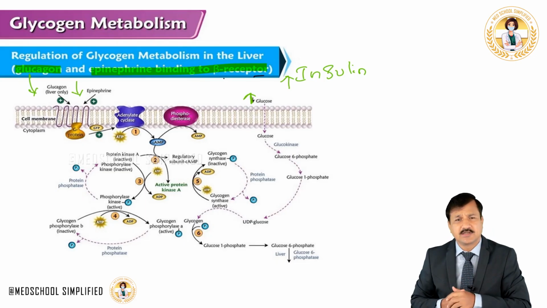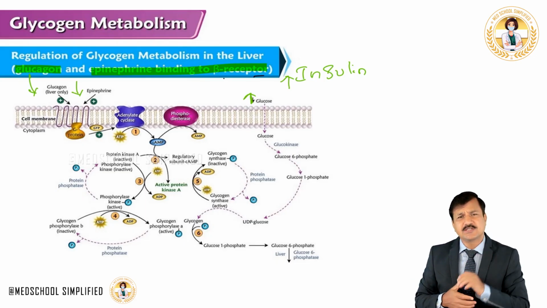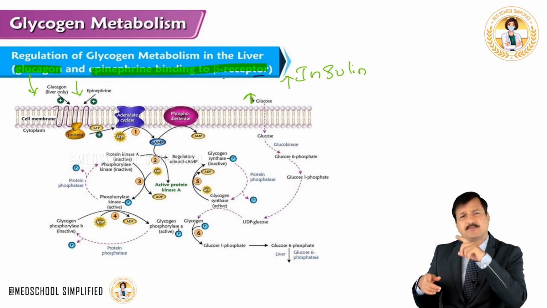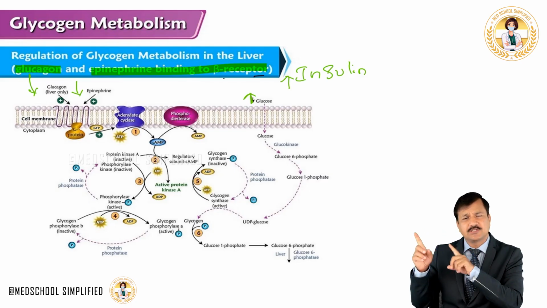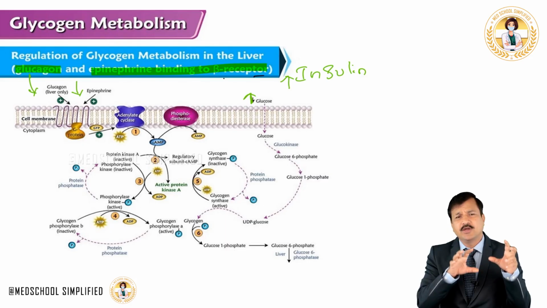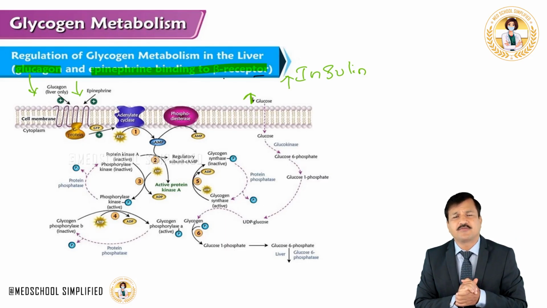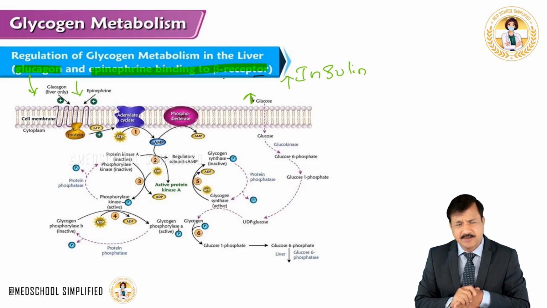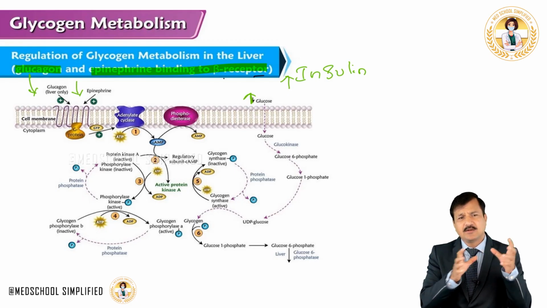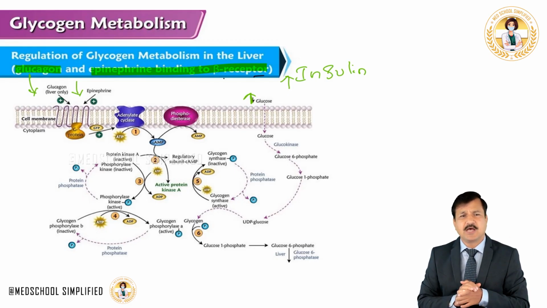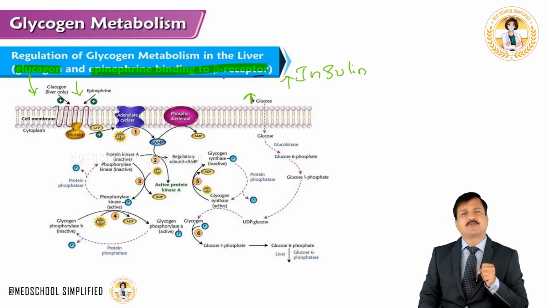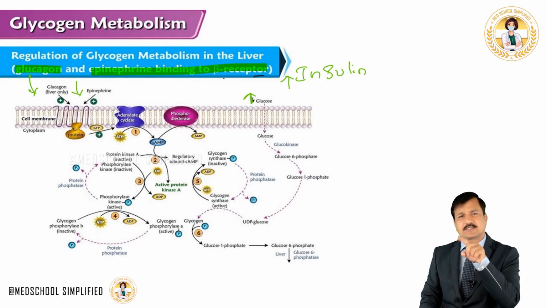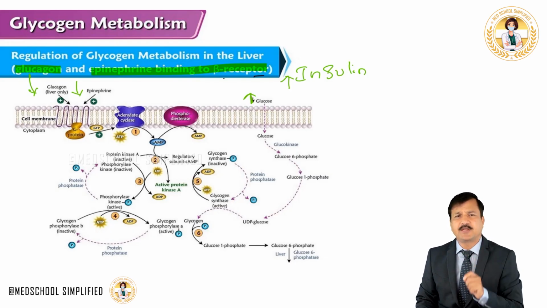So glycogen synthesis increases. When the glycogen synthesis is increasing, at the same time glycogen degradation has to decrease. And how is that done? By insulin. The same protein phosphatase, which is activated by insulin, is going to remove phosphates from the surface of glycogen phosphorylase enzyme, which is an active enzyme, and keep it inactive. At the same time, the same protein phosphatase enzyme is going to remove phosphate from the surface of glycogen phosphorylase kinase and keep it inactive.